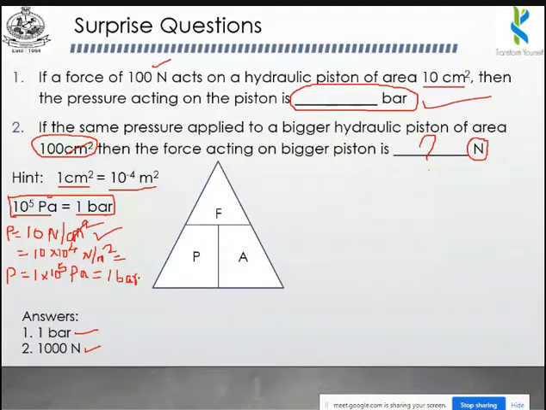If you want to convert this particular value into kilopascals, it will be equal to 10 to the power 2 kilopascals. Similarly, if you want to convert the value into megapascals, it is 0.01 megapascals. So please be very cautious with pressure unit conversion.